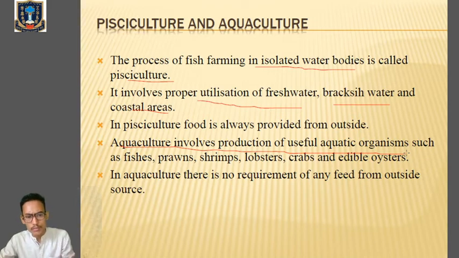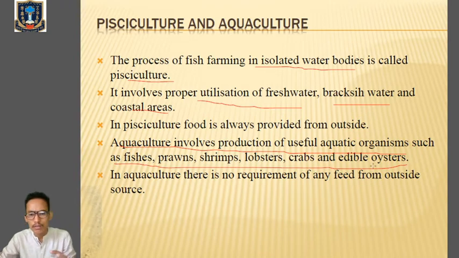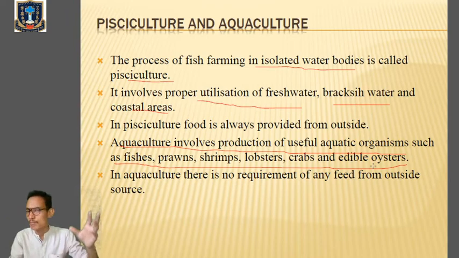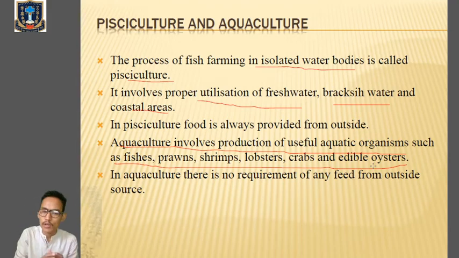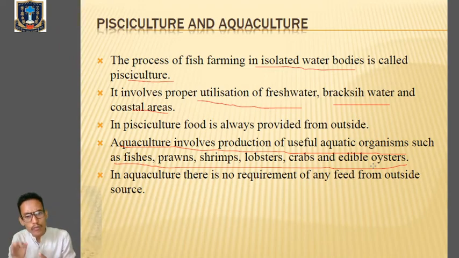So you can see over here, aquaculture involves production of useful aquatic organisms such as fishes, prawns, shrimps, lobsters, crabs, and edible oysters. We are not culturing all the aquatic animals like in pisciculture, because in pisciculture, we are rearing all the aquatic animals or aquatic organisms. But in the case of aquaculture, we are only rearing food fish. Clear? And food animals in the water body.